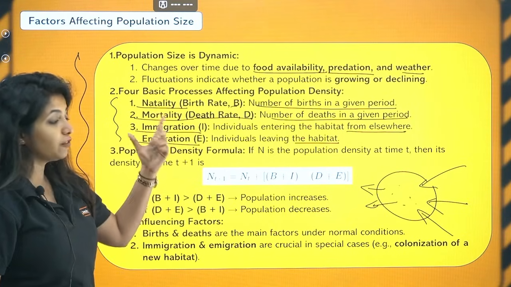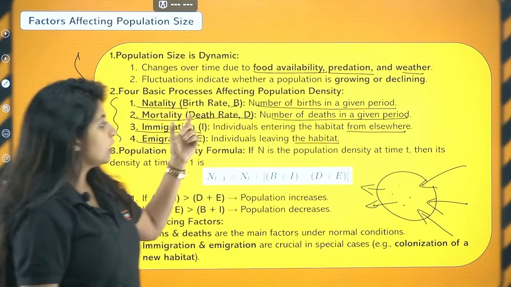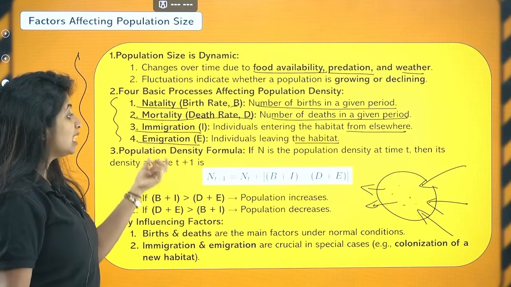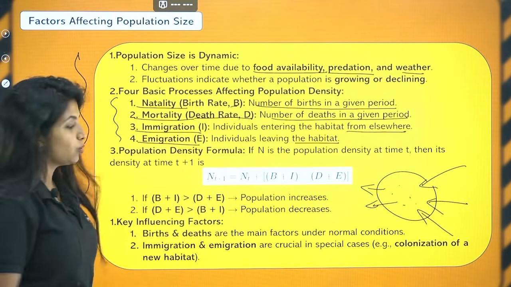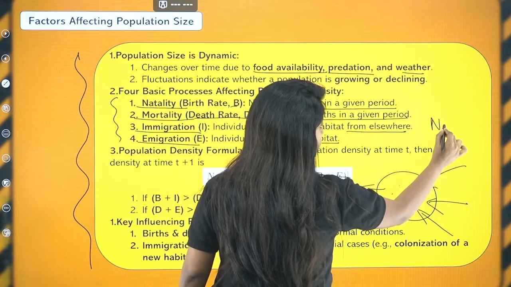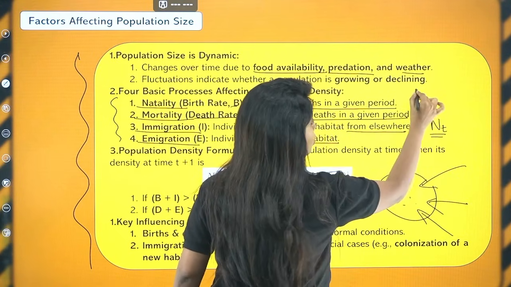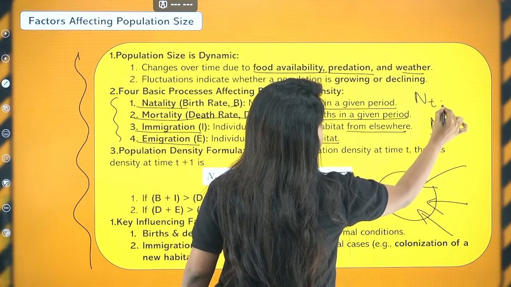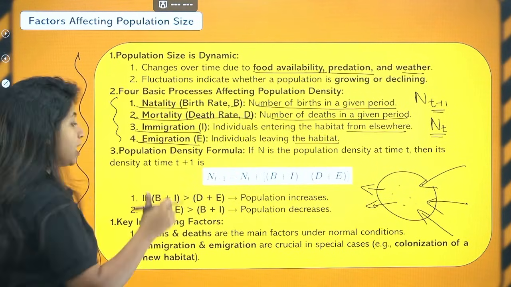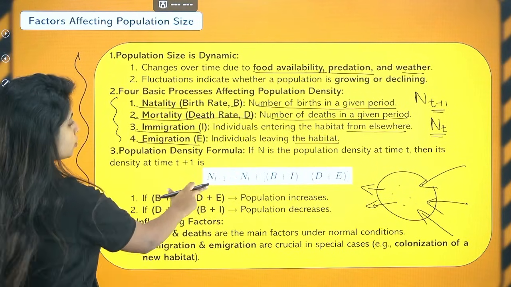Now, the population density formula is also there that you need to remember. If N is the population density at time t, then its density at time t plus 1 is? If N is the population density at time t, it will be denoted by Nt. And now what do I have to find? I have to find Nt+1, that means population density after a point of time. How do I find it? With the help of this particular formula. So it goes like this.